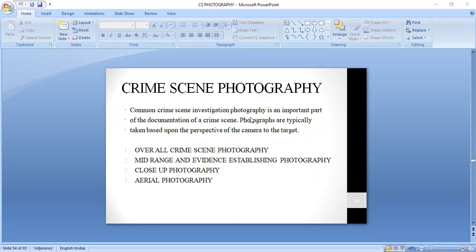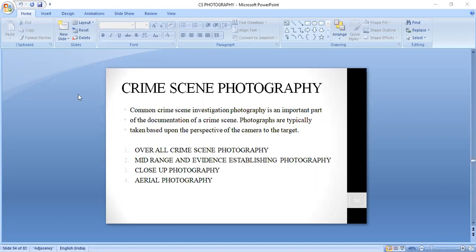As you see, this second topic is mid-range photography and evidence establishing photography. These two terms can come together, or there can be an option where you use only mid-range photography or evidence establishing photography. So once you get this term, evidence establishing photography, you should be familiar with what we are talking about. We are talking about mid-range photography.